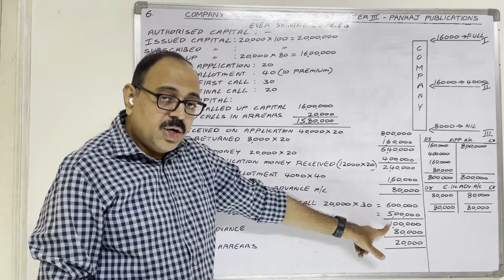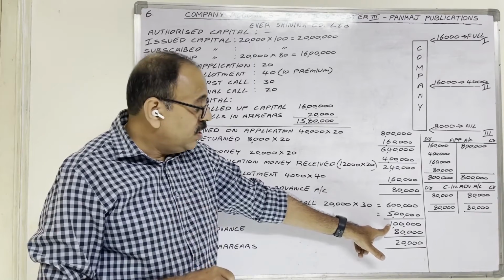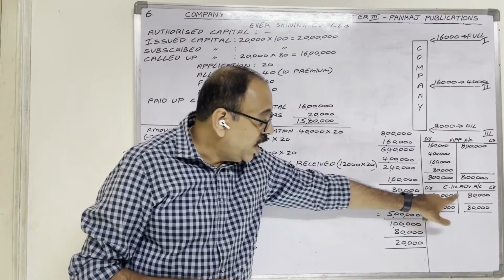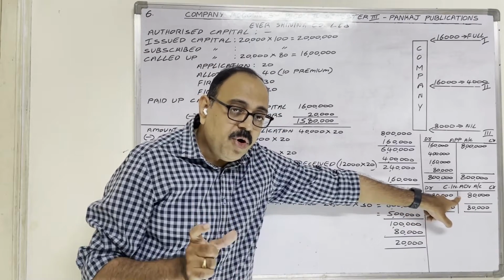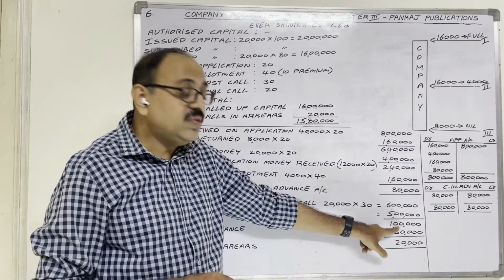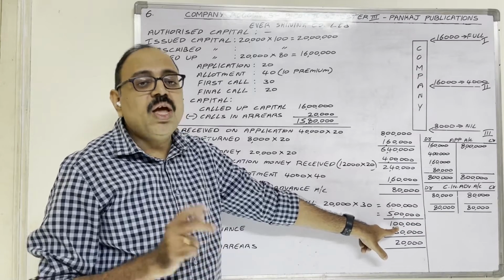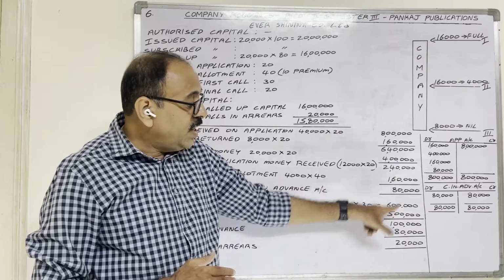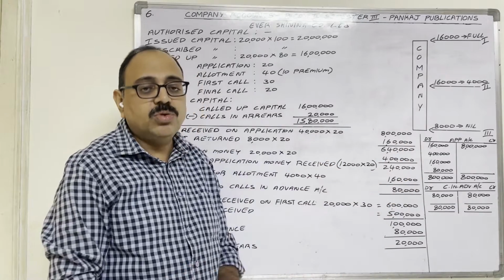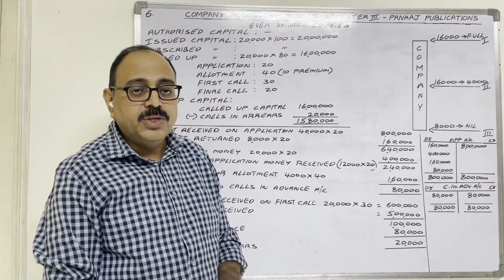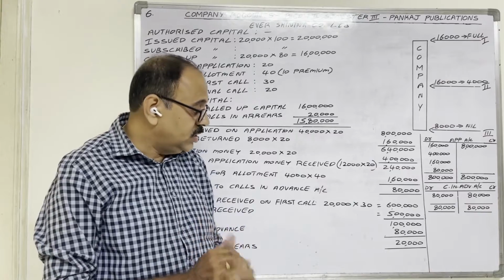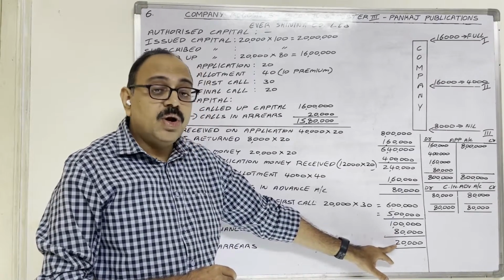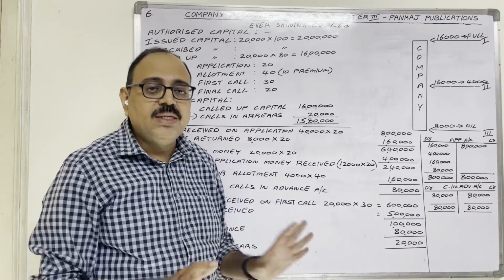So how much more should come? 1 lakh rupees. To adjust this first call money, we have a credit balance in calls in advance account, no? 80,000. That amount we can adjust for this 1 lakh. So fully we cannot adjust. 1 lakh should come for first call, but in calls in advance account only 80,000 credit balance is there. So 80,000 we can adjust. If you adjust that 80,000, then the remaining amount 20,000 we cannot adjust.